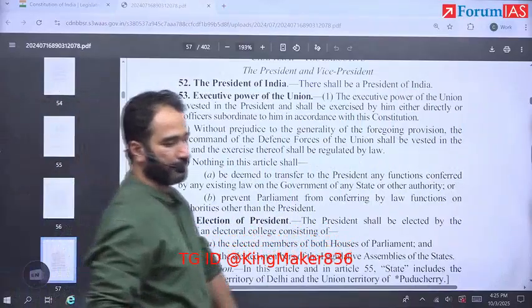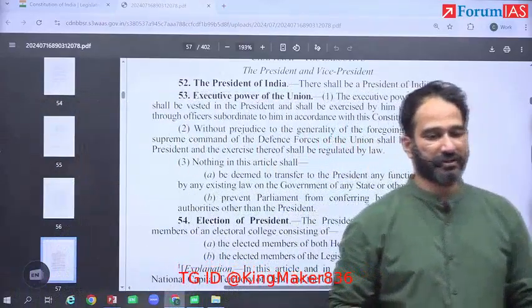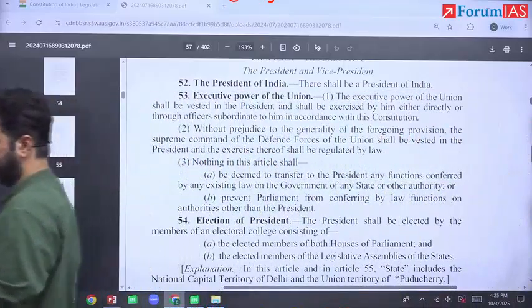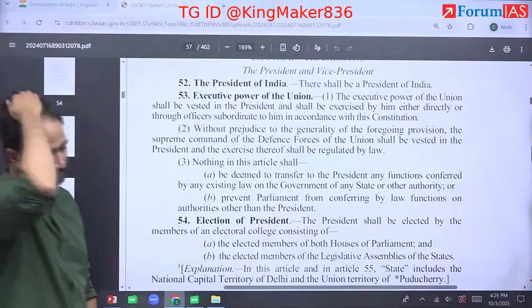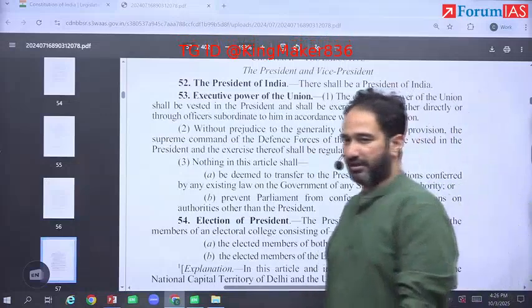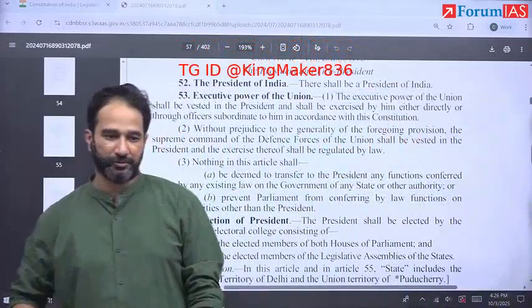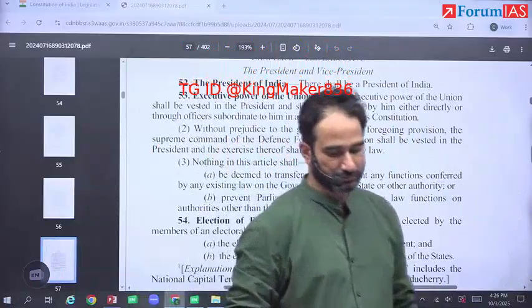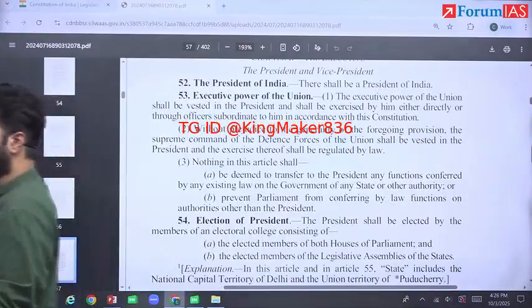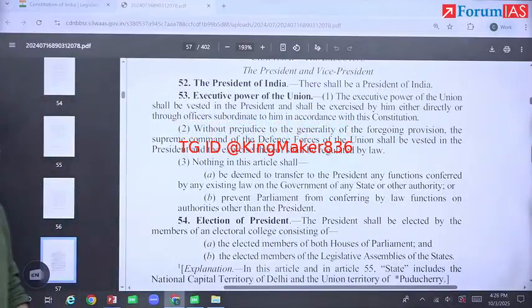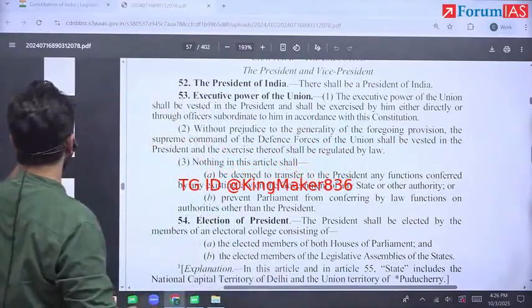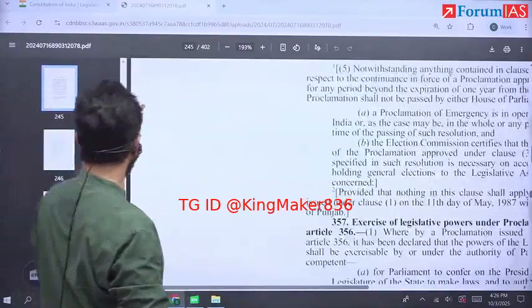Write down first: checks arbitrariness of action. Second, minimizes abuse of power.